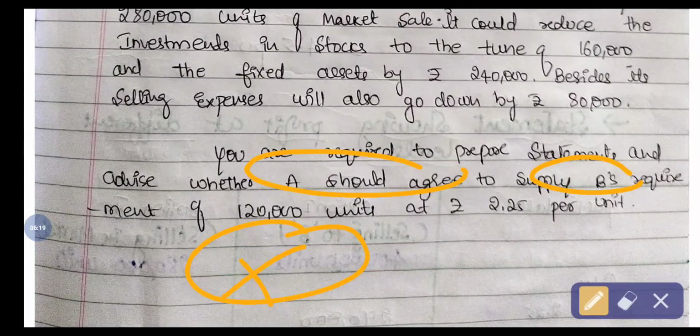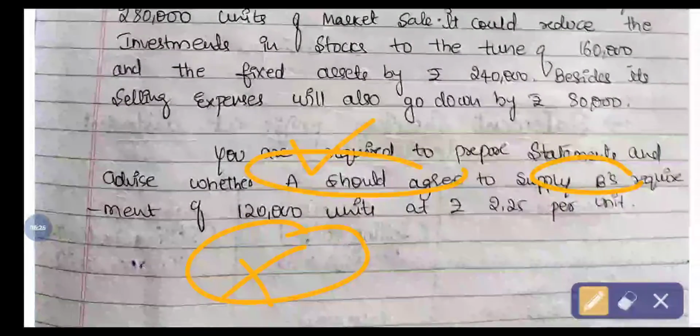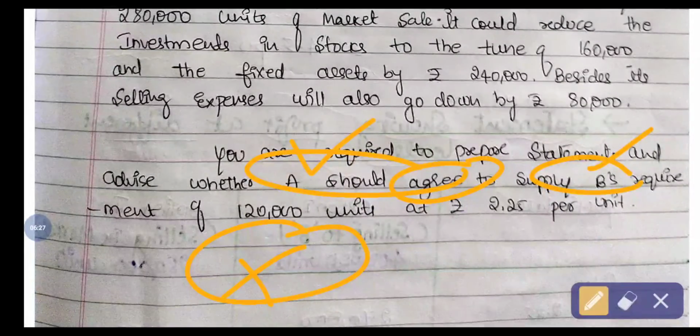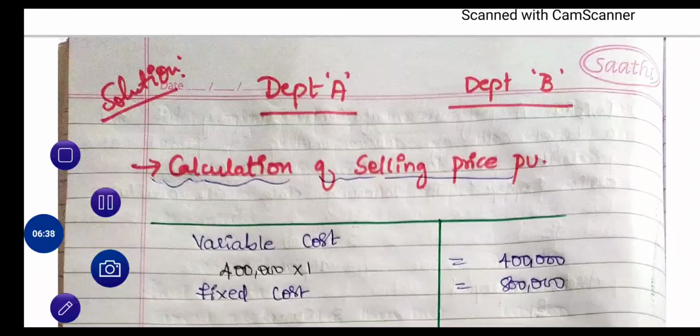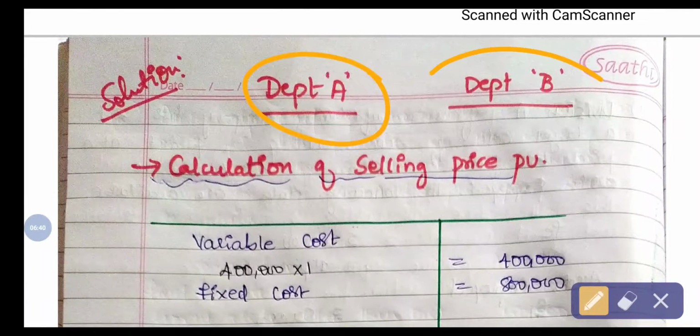So now our work is to suggest to department A whether it should agree to supply to B or continue selling in the market. So let's solve the problem. Here there are two departments, department A and department B.